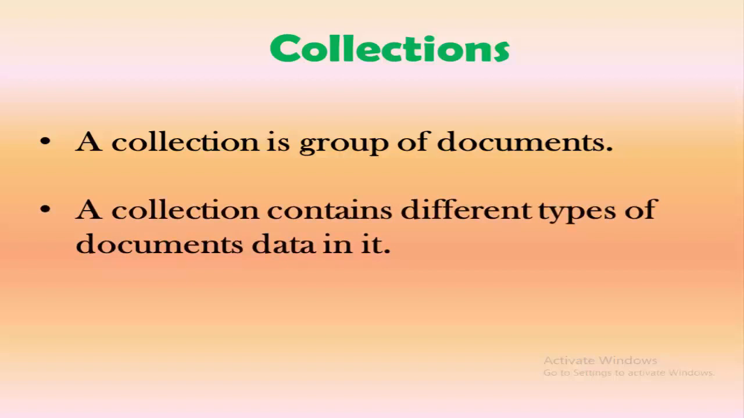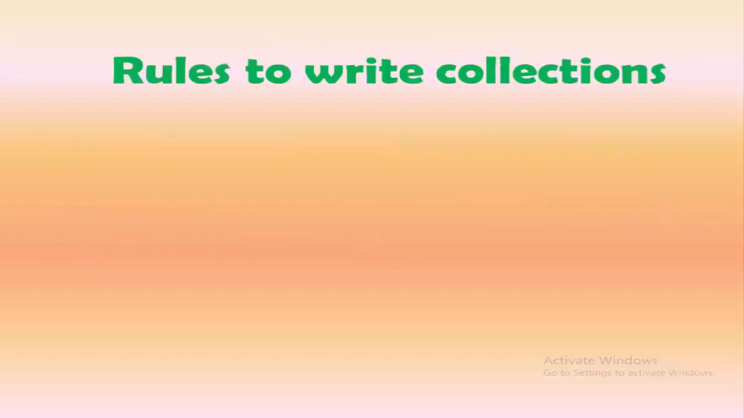Next, the collection contains different types of document data in it. In the previous topic, we have seen that documents contain different kinds of data. That is, they were storing strings, integers, or any other kind of data in it. So the collection also stores documents which have multiple kinds of data.